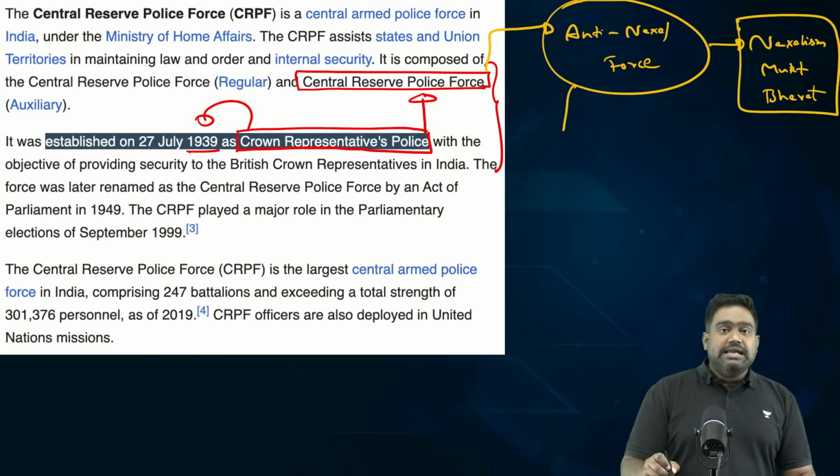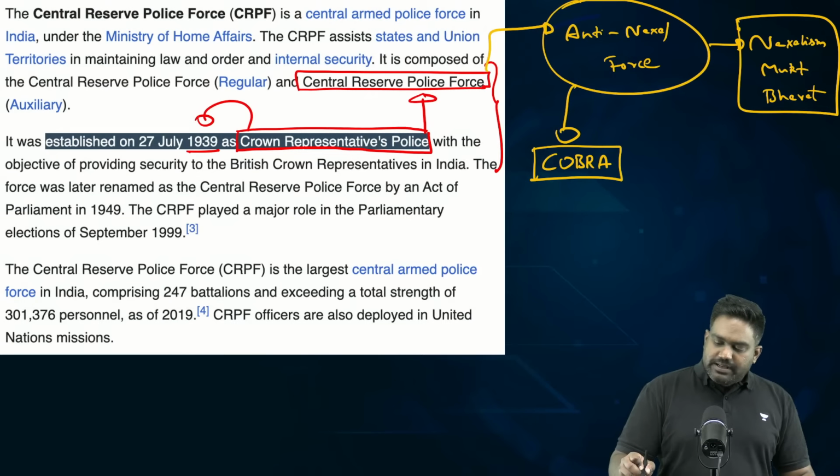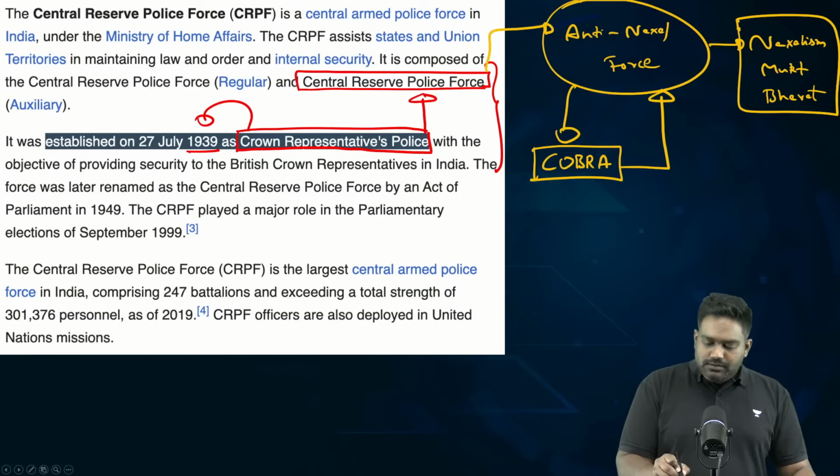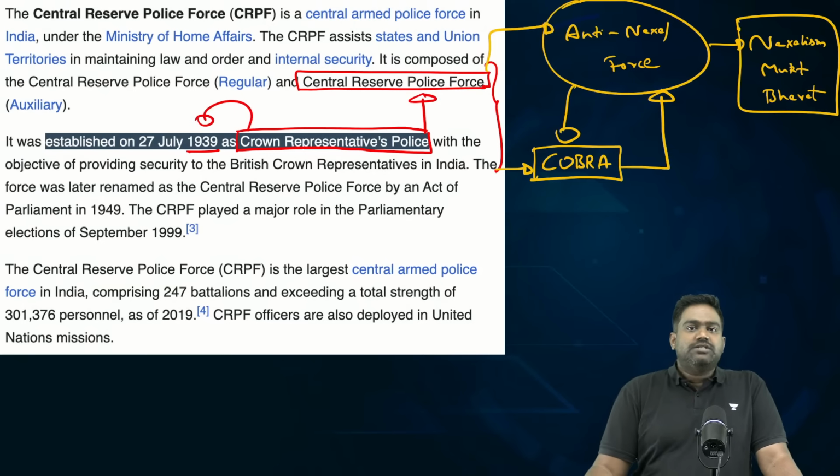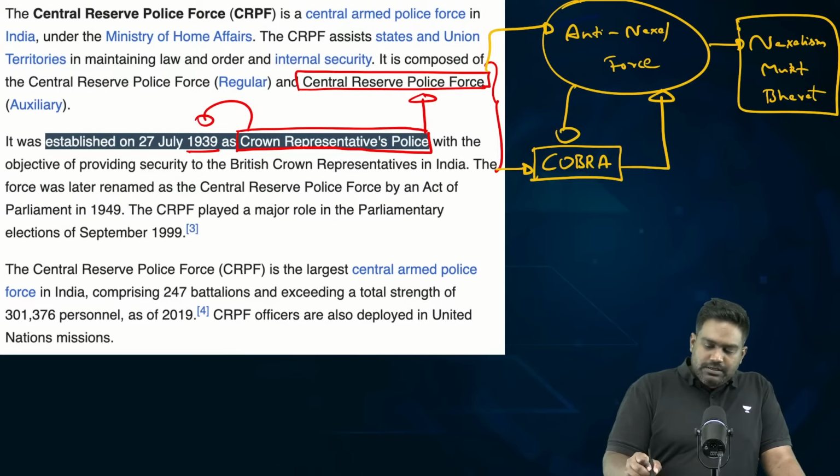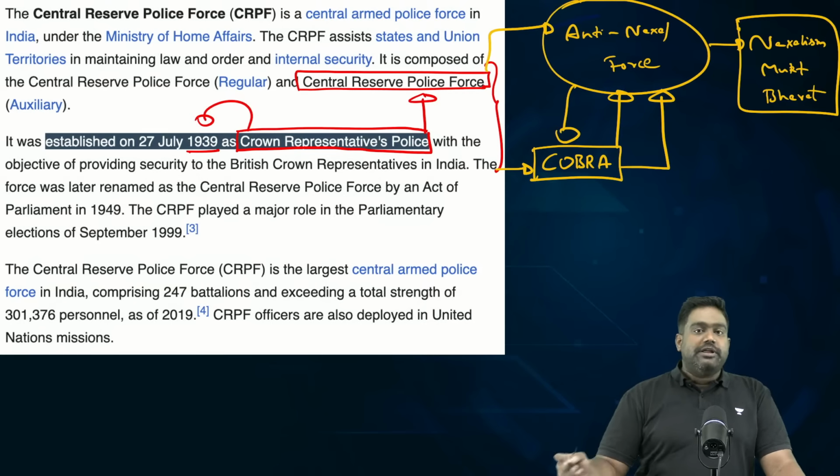CRPF even has a dedicated special force unit called Cobra, Commando Battalion for Resolute Action, which is an elite guerrilla-based outfit focusing on guerrilla tactics and jungle warfare tactics, which specializes in anti-Naxal operations.